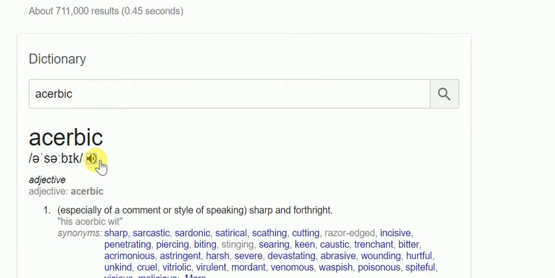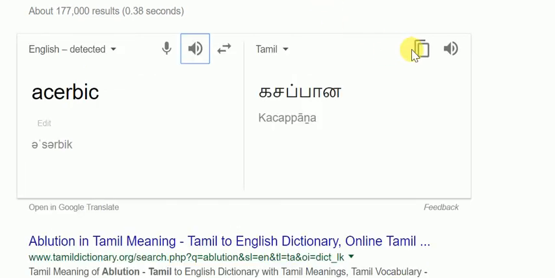If someone is speaking very sharply, we can say he is very acerbic. In Tamil, கசப்பான, bitter things, which are not acceptable.